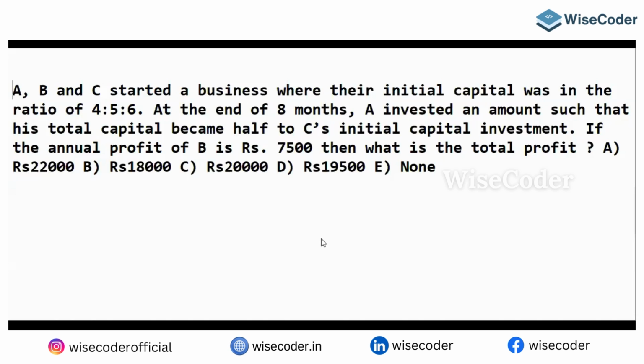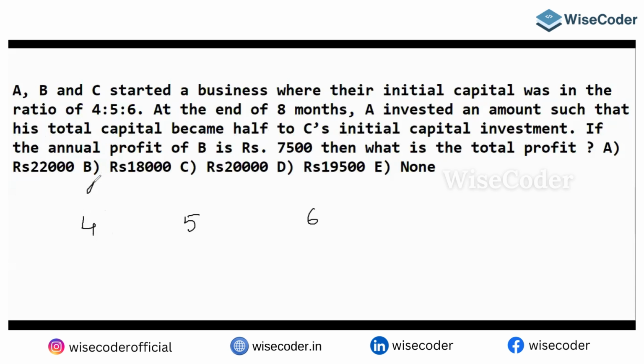A, B, and C started a business and invested capital, so their investment ratio is 4:5:6. At the end of 8 months, A invested an amount such that his total capital became half of C's initial capital.